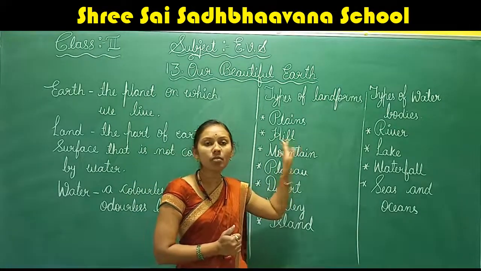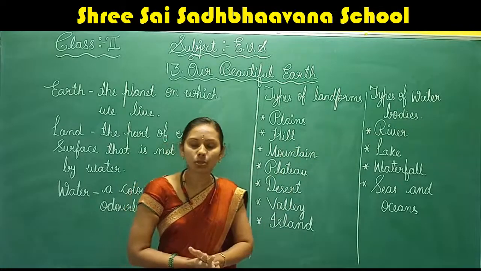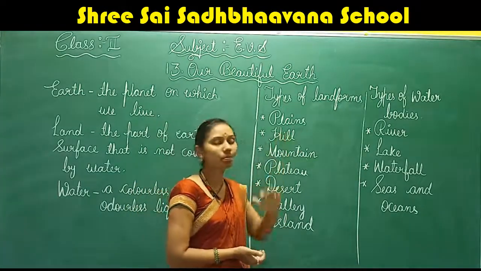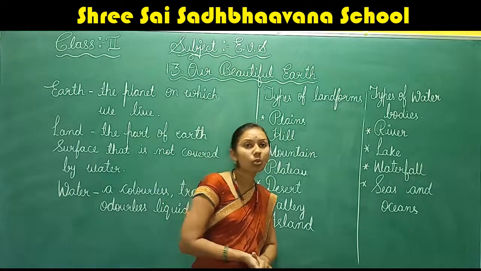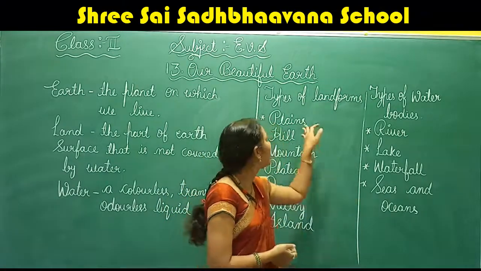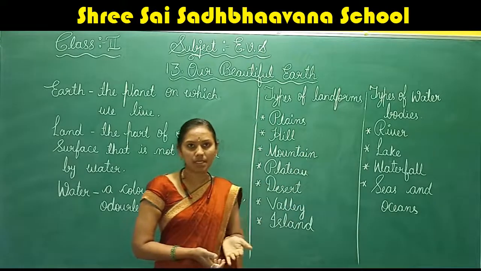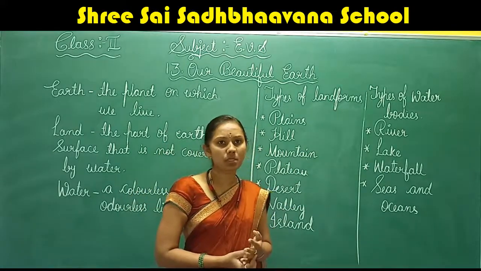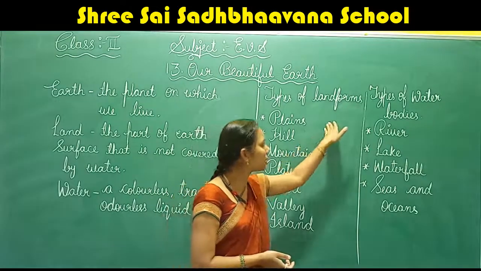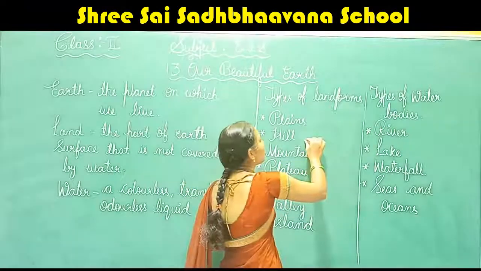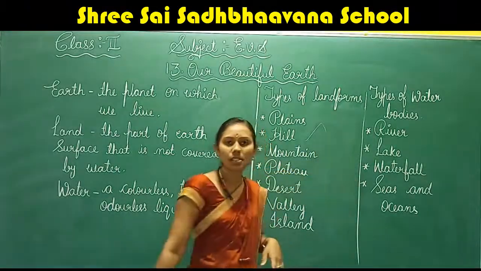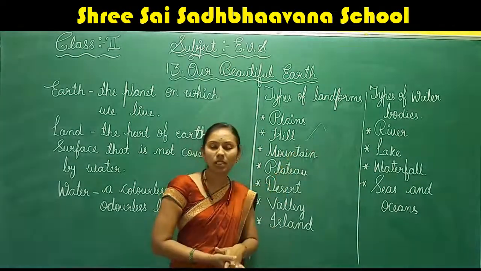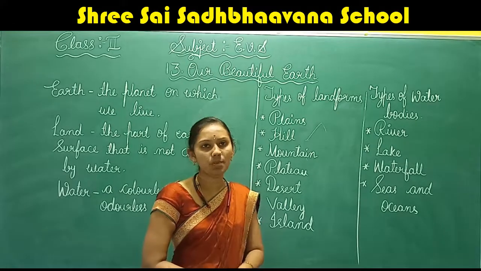Okay, what is it made up of? It is made up of hard rocks and it's cooler than the plains. Hills will be very cool places compared to the plains. Here it is difficult to grow crops because it will be hills, no? So in these places, it's very difficult to grow crops.